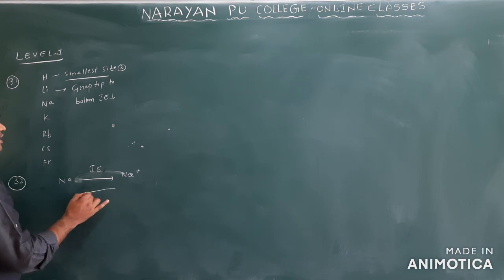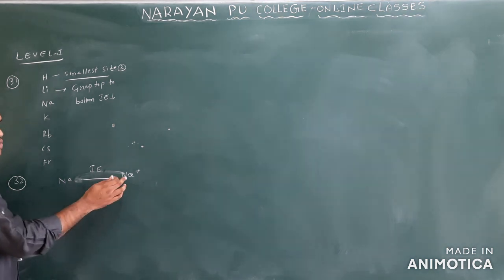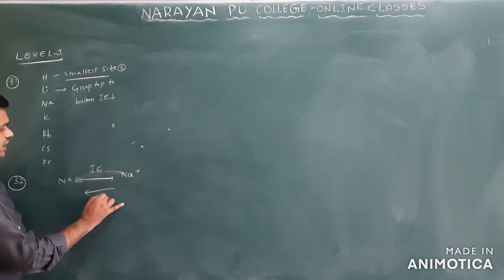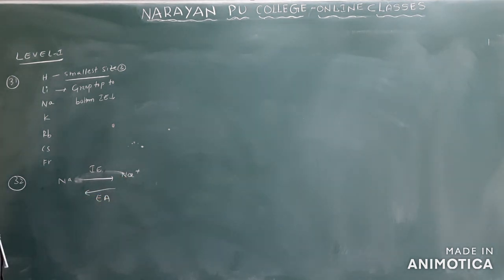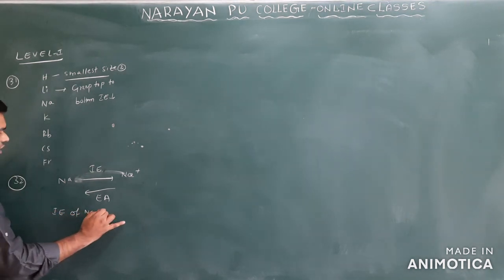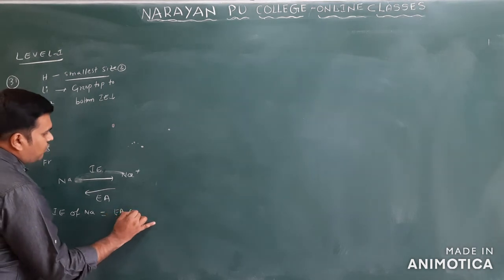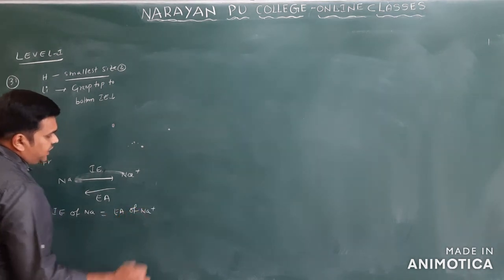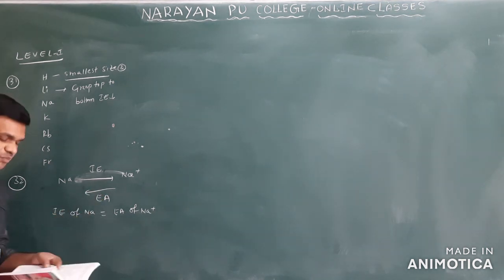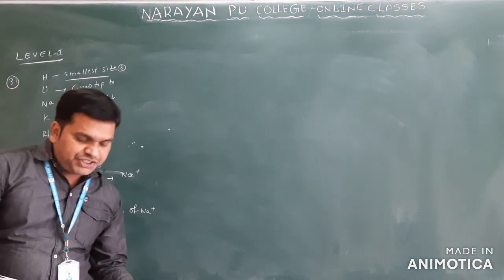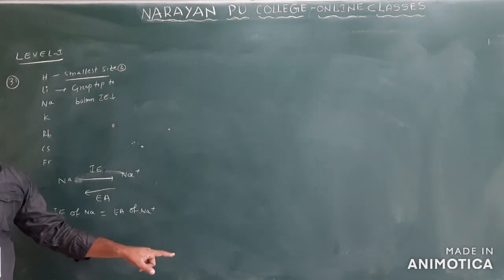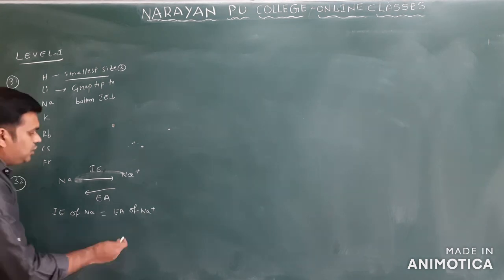If you want to reverse it, you can write this. Suppose you add one electron to Na+, it converts into Na. That we call electron affinity. Now how will you write it? The ionization energy of Na is equal to the electron affinity of Na+. So the ionization potential of Na would be numerically equal to the electron affinity of Na+ ion. Your answer is 1 only.